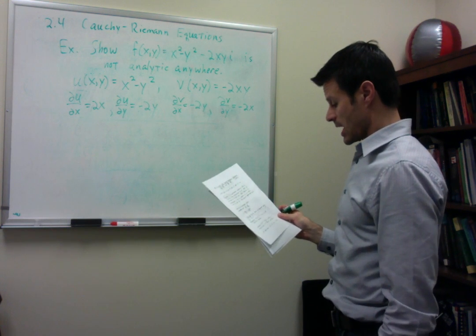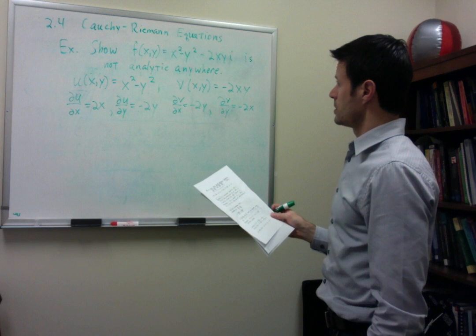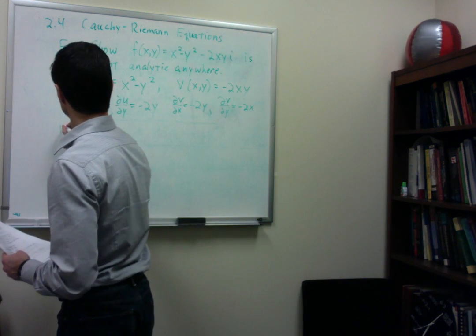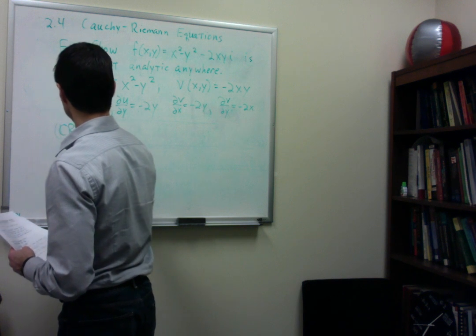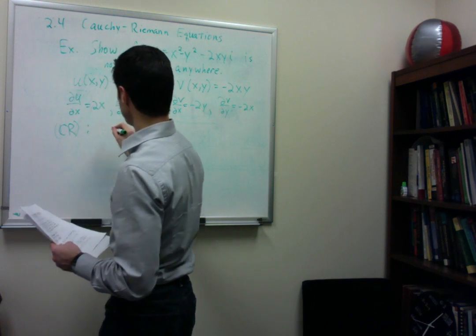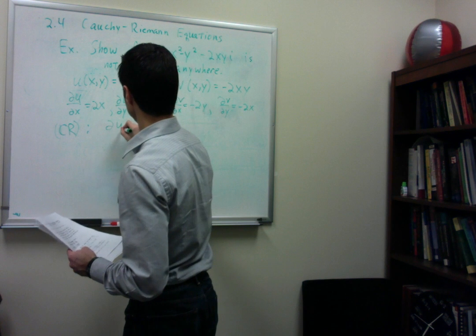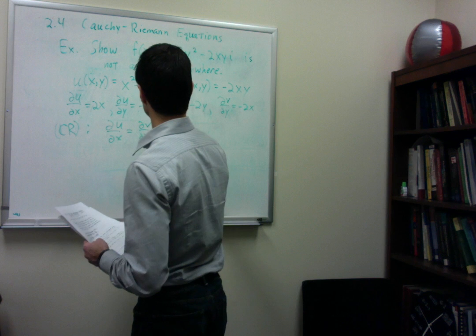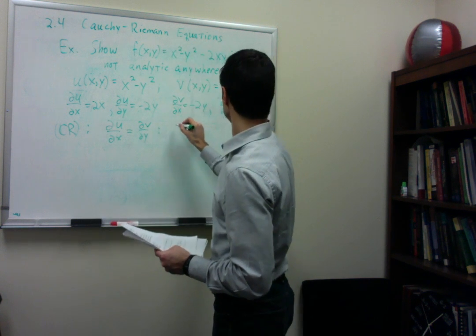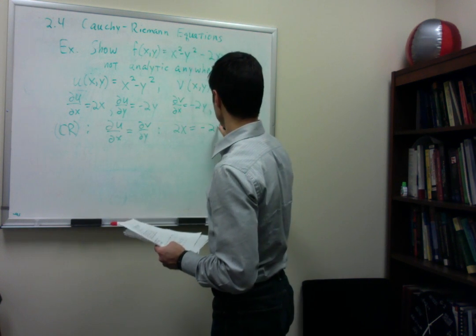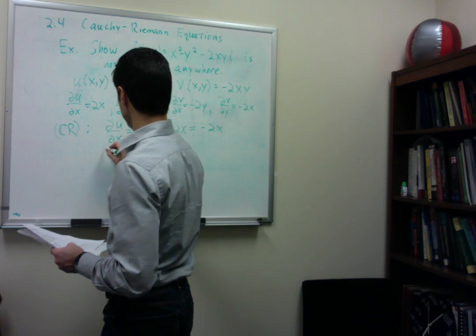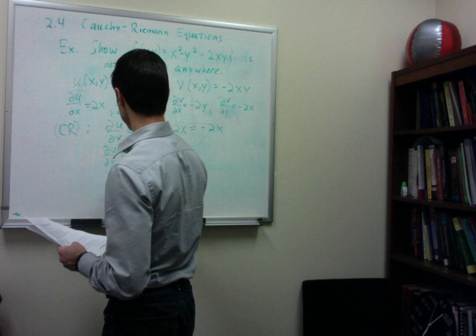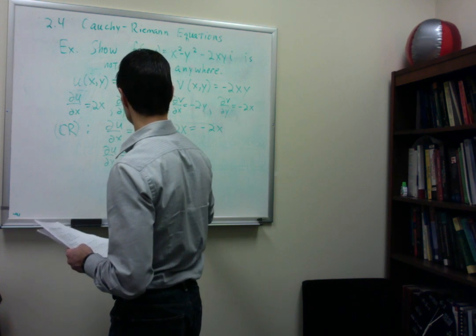The Cauchy-Riemann equations say du dx must equal dv dy, and so we get 2x must equal minus 2x. Our other Cauchy-Riemann equation is du dy must equal minus dv dx.